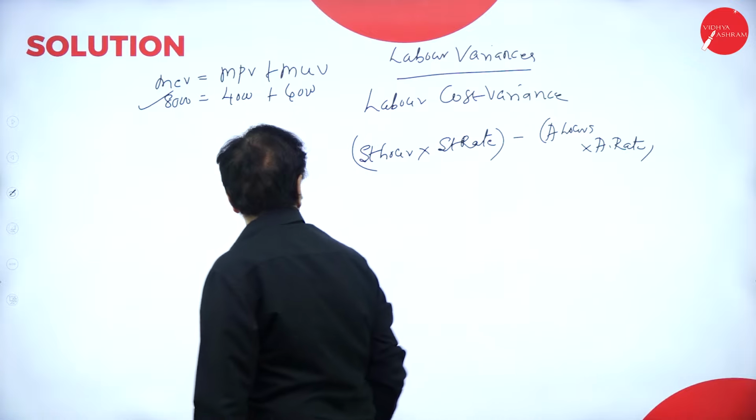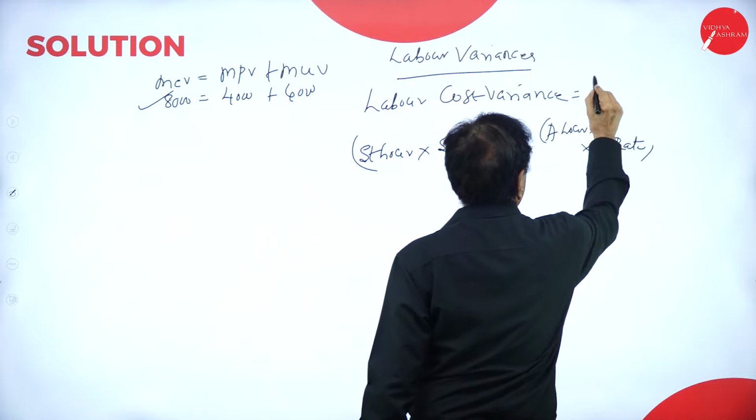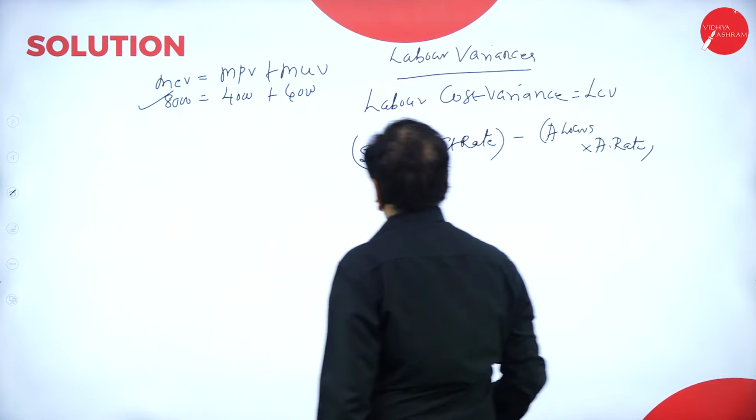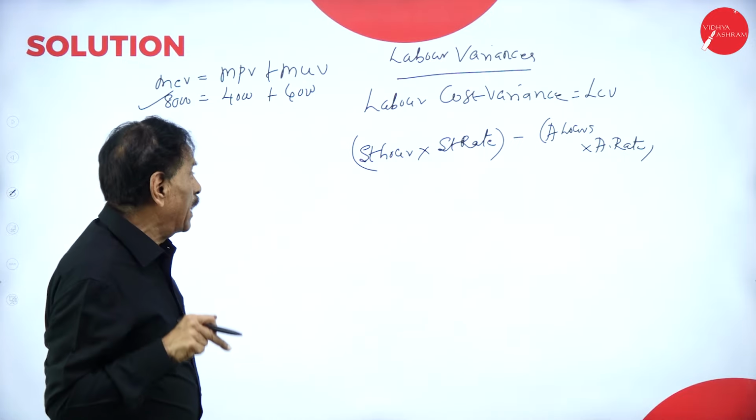What is the formula? Labor cost variance, it is called LCV. Standard hour into standard rate minus actual hour into actual rate.